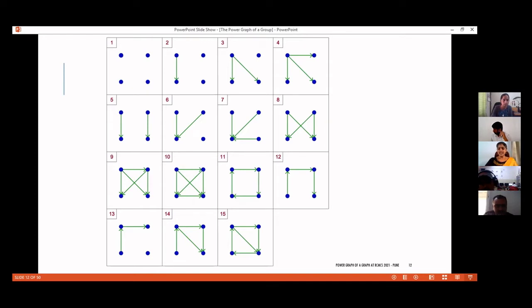But if you change the direction of only one edge, then you get a different orientation and a different graph. Again, on one edge, we can have only one. On 2 edges, this is one possibility. 3 and 5.